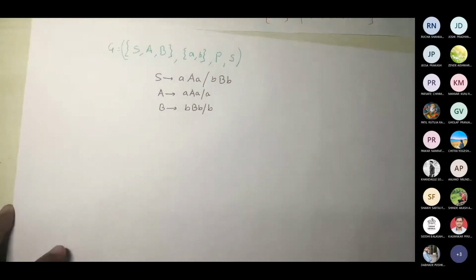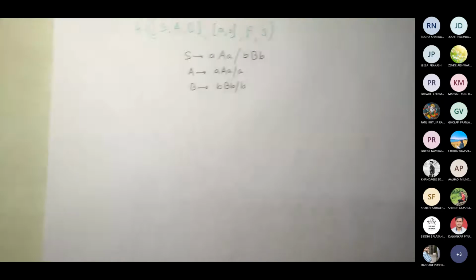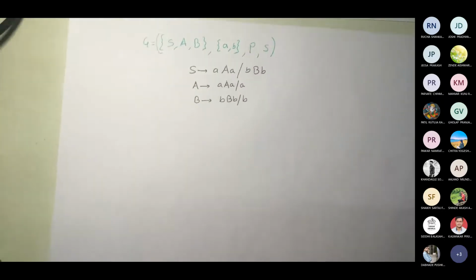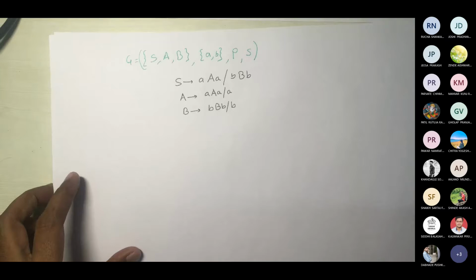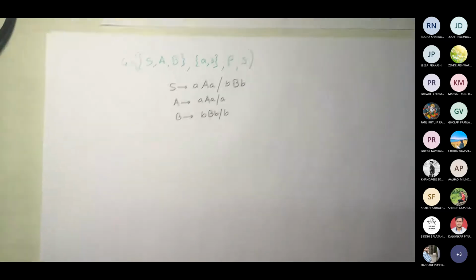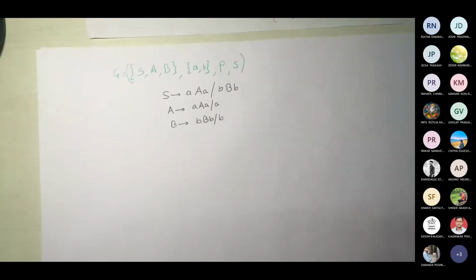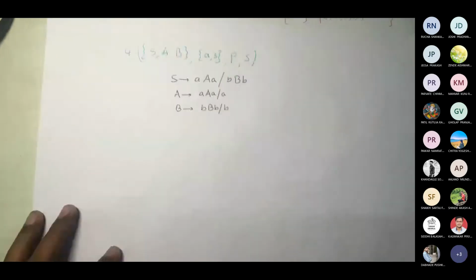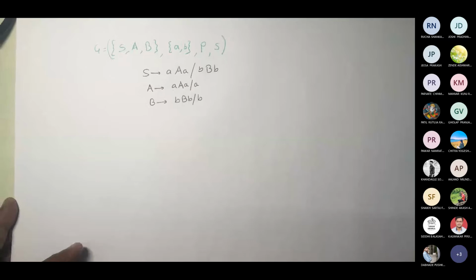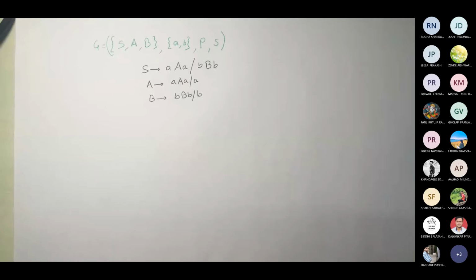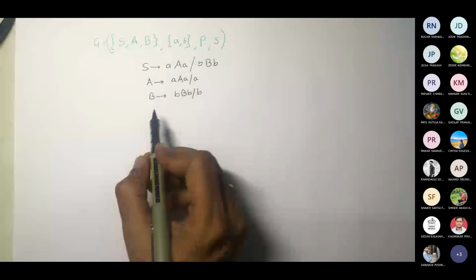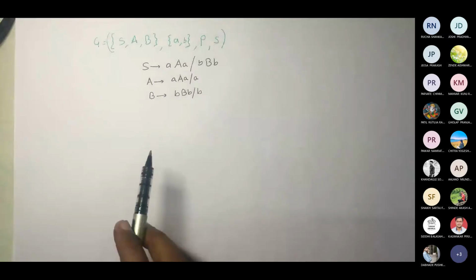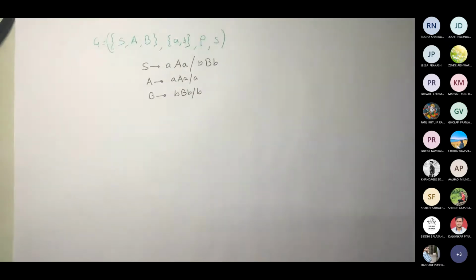Fine. Now, how exactly will I end up saying that I can generate some possible strings?